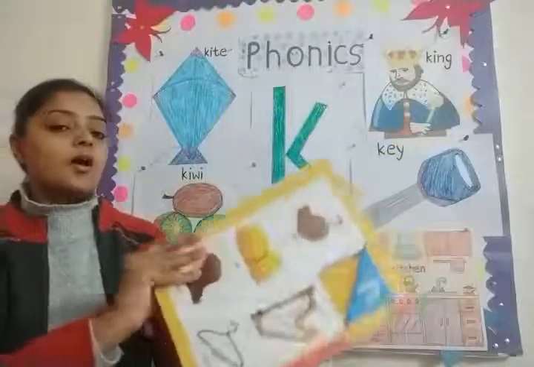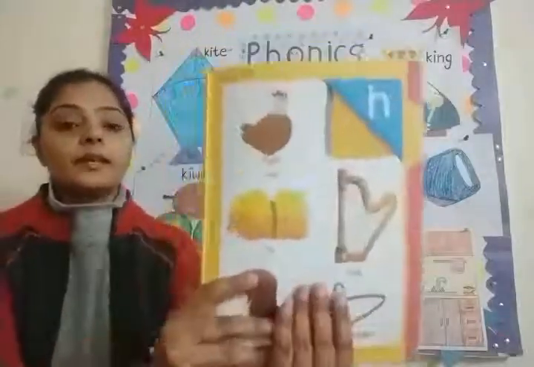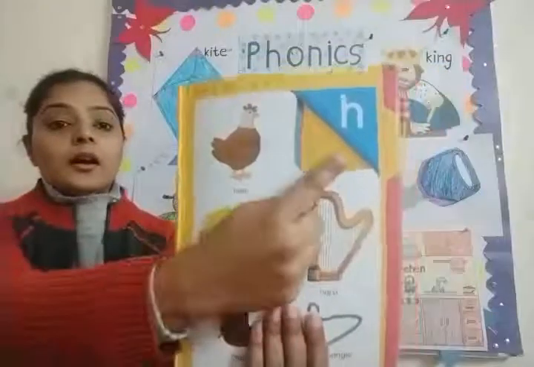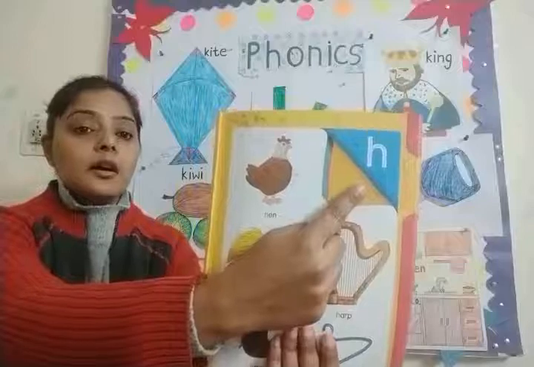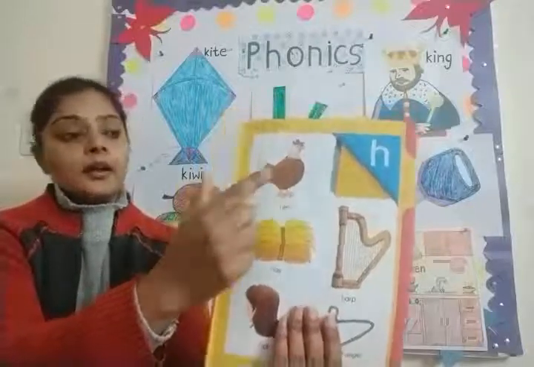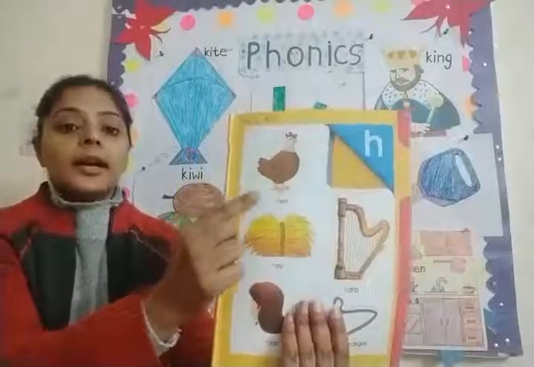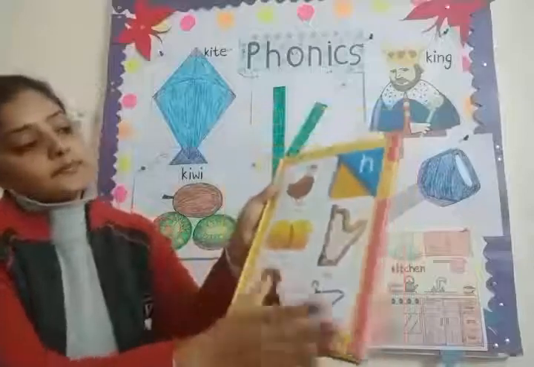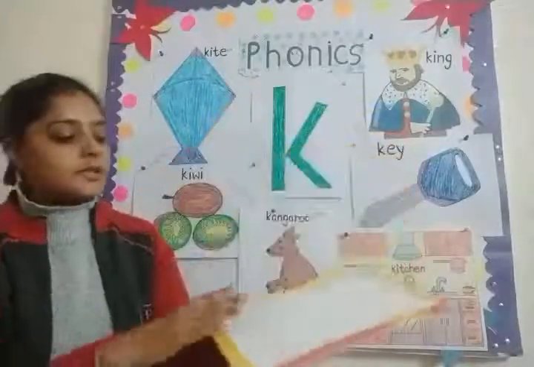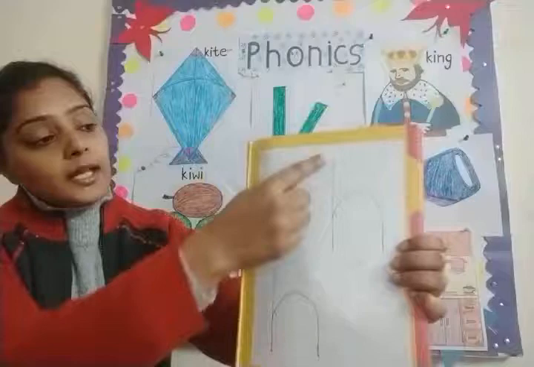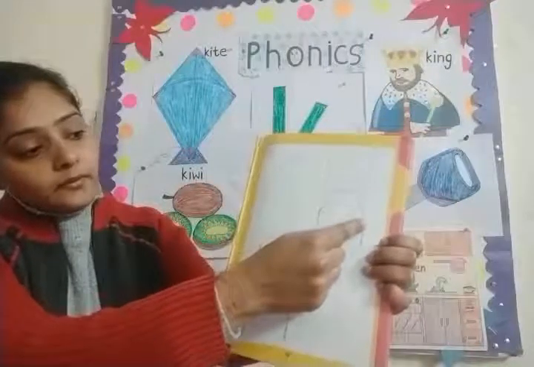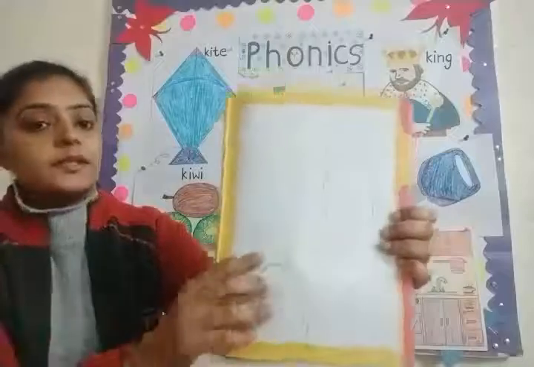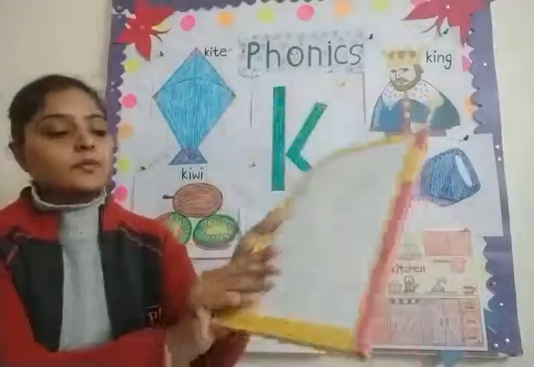After G sound, this is H sound. H, hen. H, hen. Yes. And after G sound, standing line, curve and down. This is H sound.